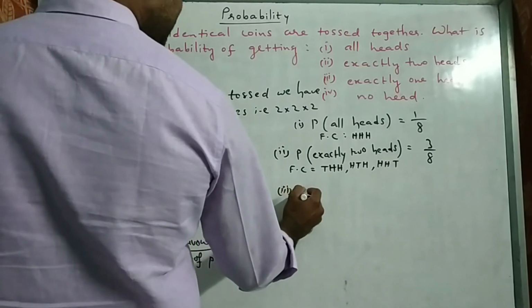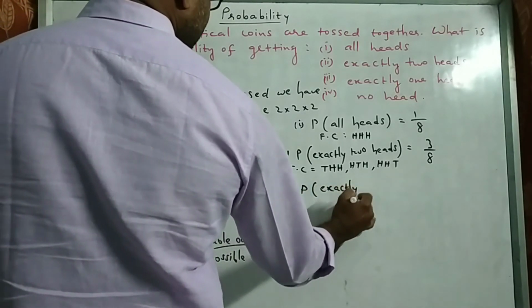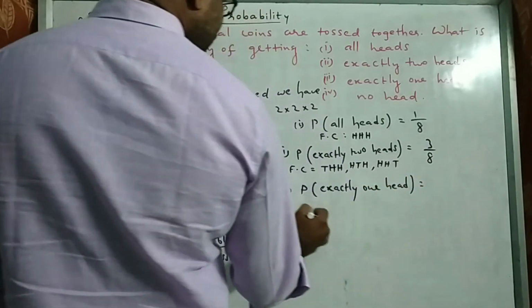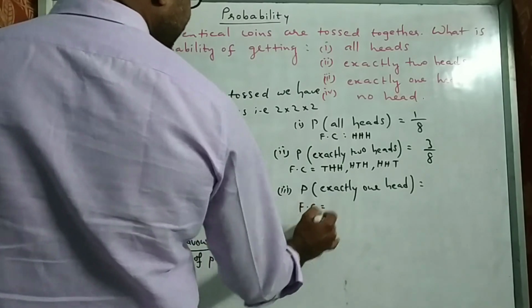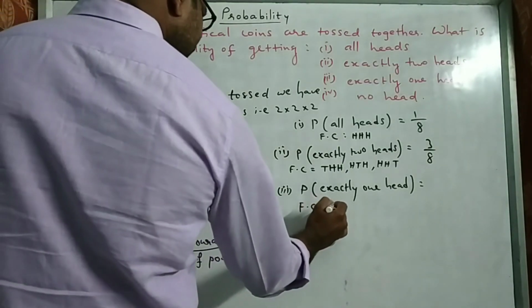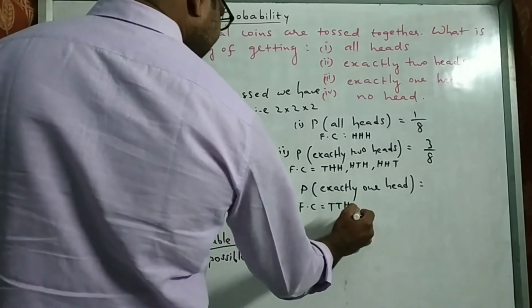Next, exactly 1 head. How many favorable cases we have? Exactly 1 head means here TTH. Exactly 1 head here THT.